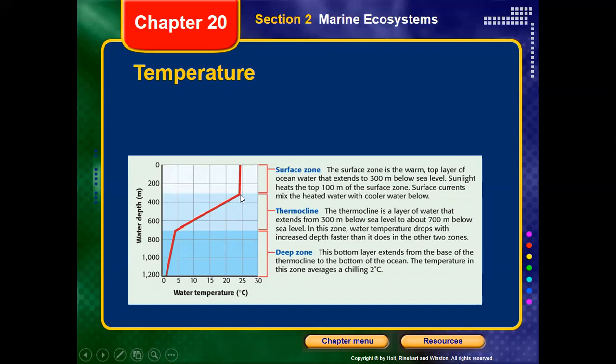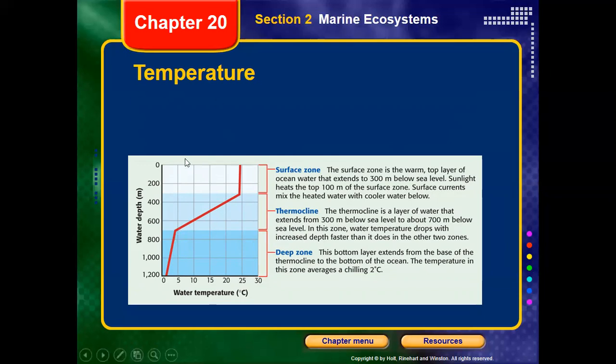But once we start to go deeper, just 100 meters deeper, the temperature drops about 5 degrees Celsius. Another 100 meters, another 5 degrees, and so on. That means just from 300 meters under the water to 700 meters, the temperature decreases about 20 degrees Celsius. So that represents a huge change in the temperature range, and of course we could imagine that will affect the different forms of life that could be found.